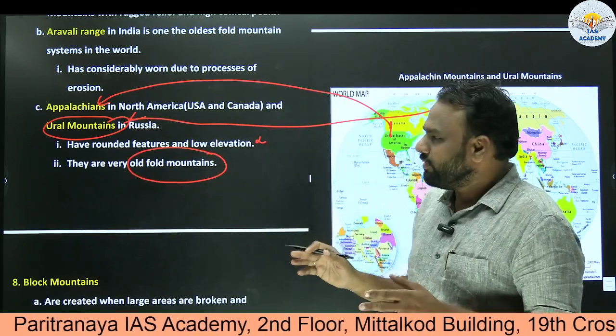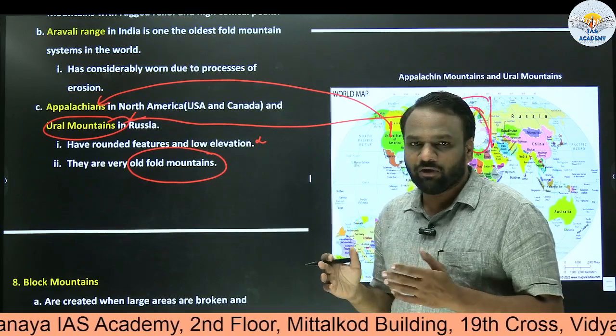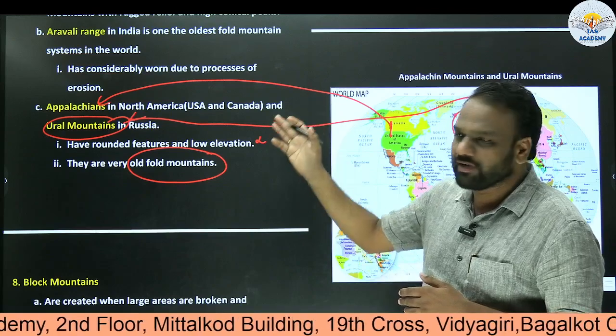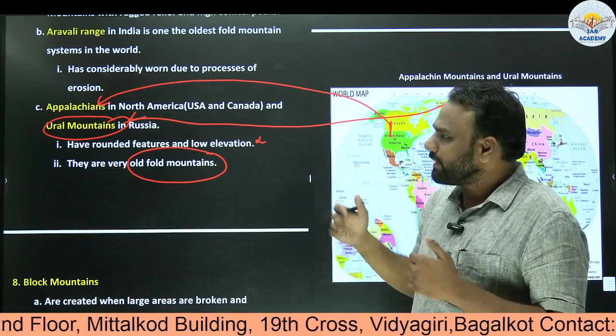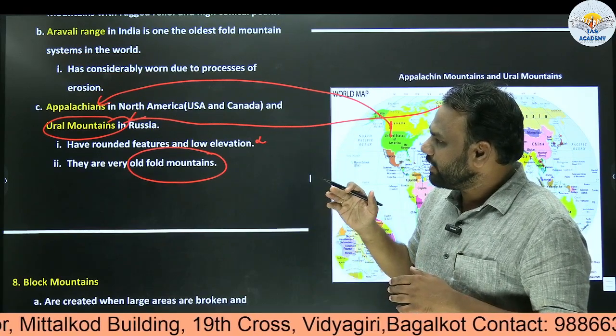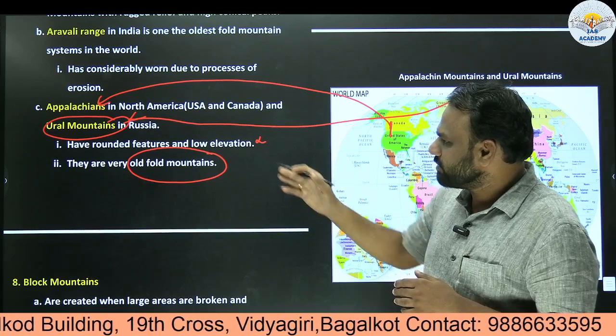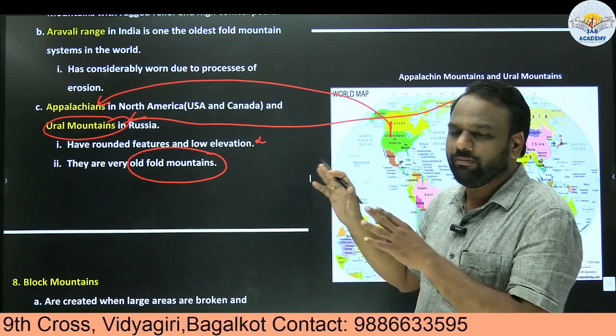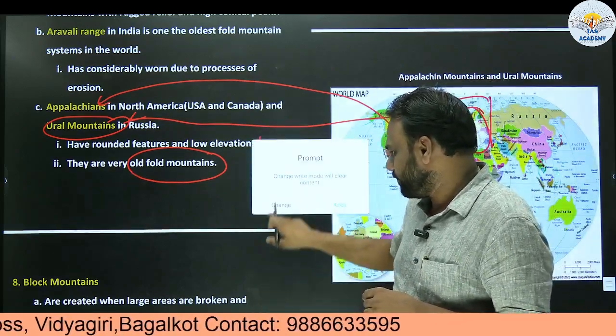Here we have seen that there are multiple fold mountains. The examples which we came across: Appalachians, Ural Mountains, Aravalli Range, Himalayas, and Alps. But among them, Himalayas are young mountains, whereas Appalachians are old mountains. All this information we have to retain from exam point of view.